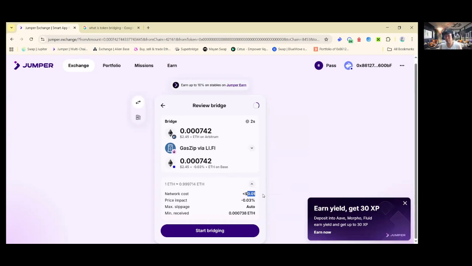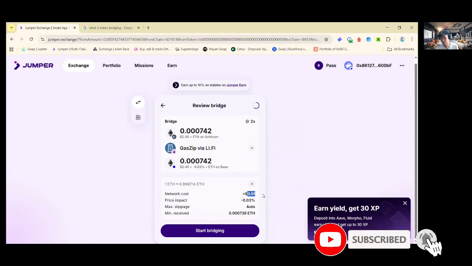So layer 2s like Optimism, Arbitrum, and Base are usually quite cheap. Sometimes it costs less than 1 cent. Sometimes if there's massive surge traffic, it's probably going to cost you maybe 5 to 10 cents at the least in order to do this bridging or swap as well.